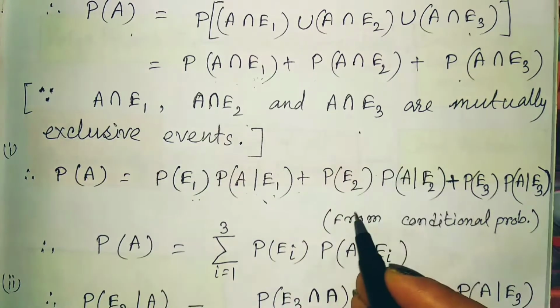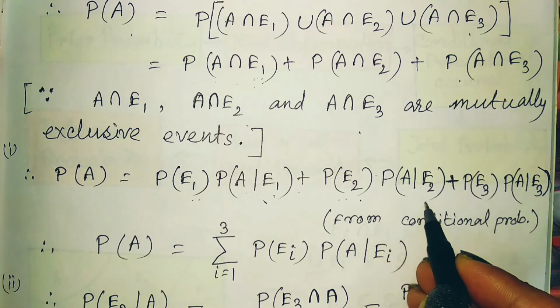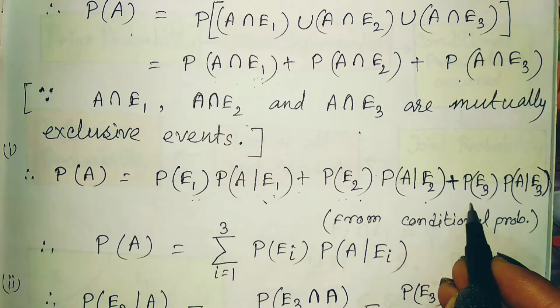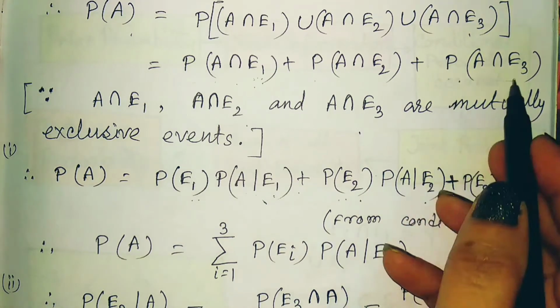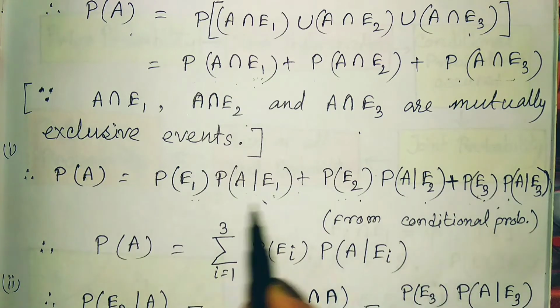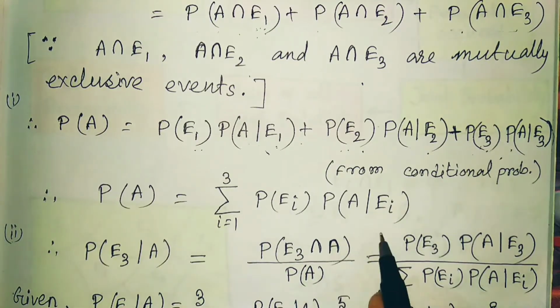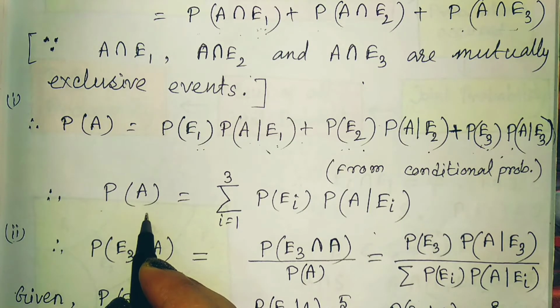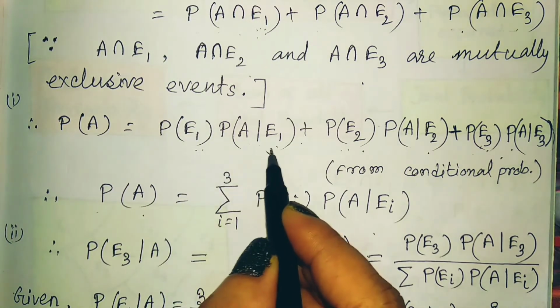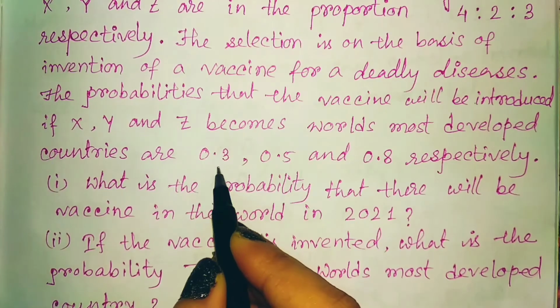Again, this one we can write as probability of E2 into probability of A given E2, plus probability of E3 into probability of A given E3 corresponding to this one. So we can write down this one. All these are respective conditional probabilities. So the summation of these we will find out. Then it is the probability of A, which is our first question. And probability of A given E1 is given to us in our problem. If we emphasize on the problem, then I hope you can remember that it is given 0.3.